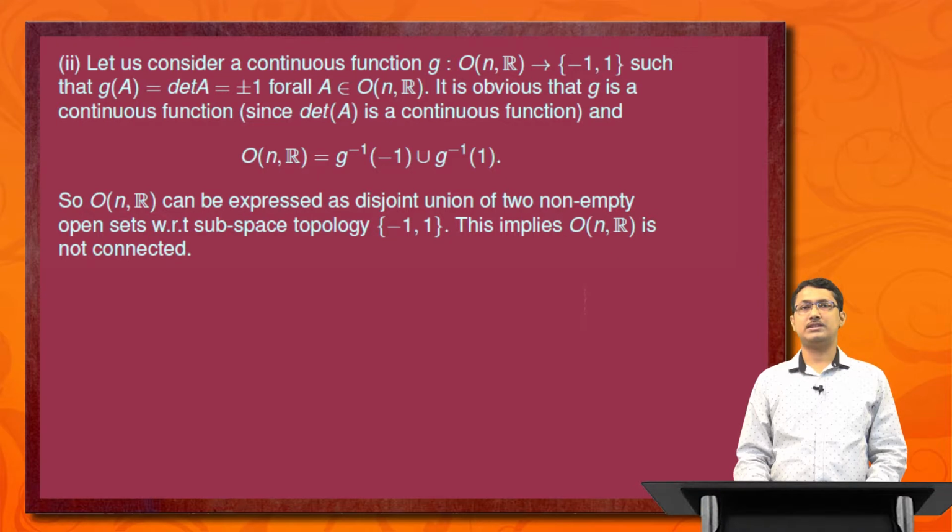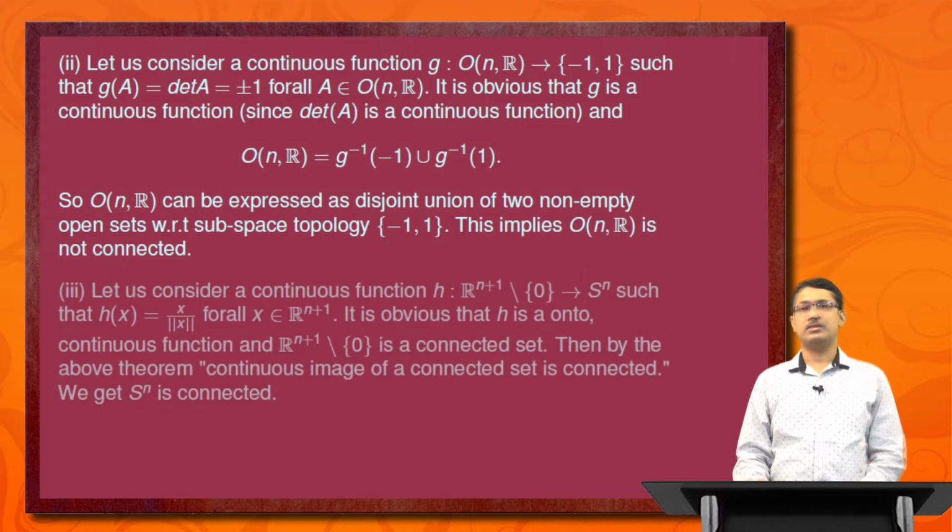It is obvious that g is continuous since determinant is a continuous function, and O(n, R) can be expressed as g inverse of minus 1 union g inverse of 1. Minus 1 and 1 are both open sets in {plus minus 1} with respect to the subspace topology, so their inverse images under g in O(n, R) are also open. So O(n, R) can be expressed as a disjoint union of two non-empty open sets, g inverse minus 1 and g inverse 1. That implies O(n, R) is not connected.